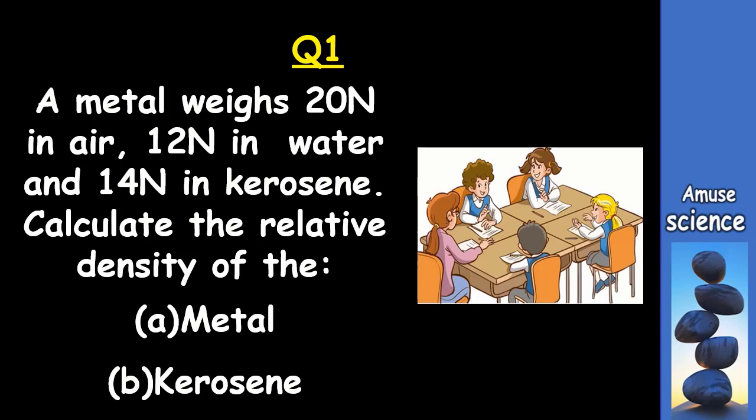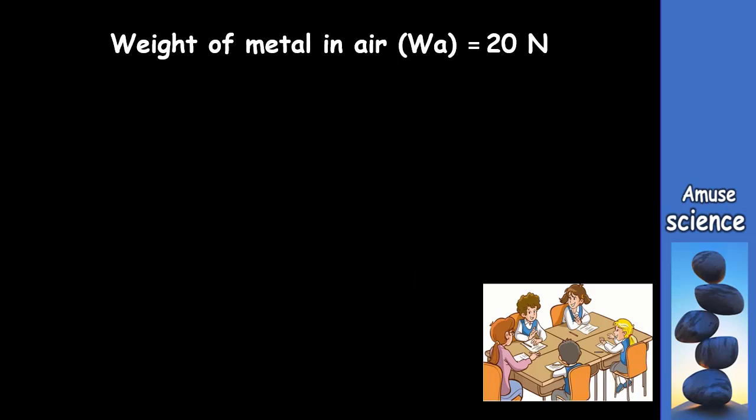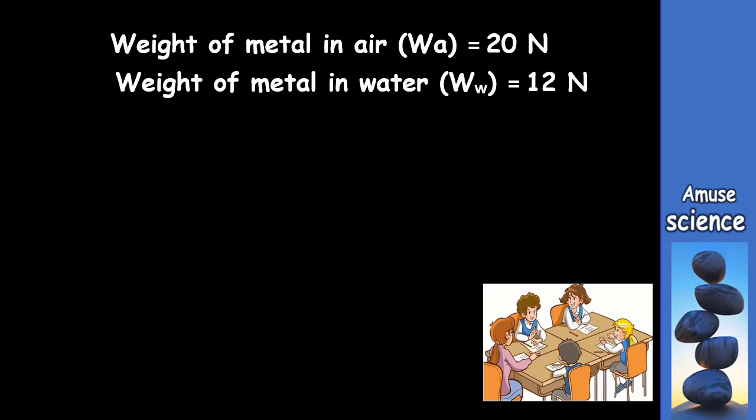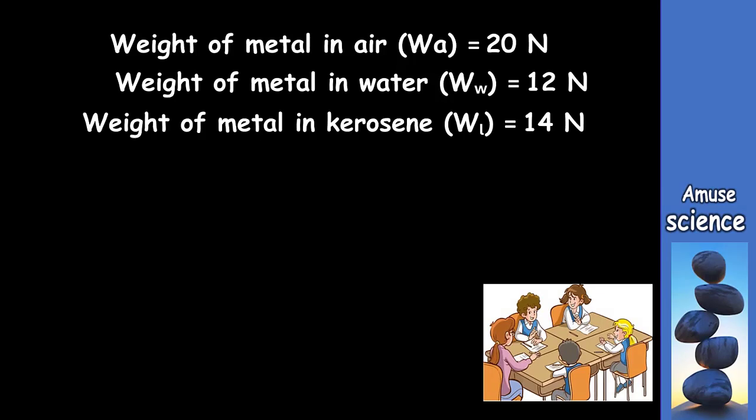So let's put down the details of the question so that we can analyze it well. First of all, we have the weight of the metal in air, which we are representing by WA, is equal to 20 newtons. The weight of the metal in water, which we are representing by WW, is equal to 12 newtons. And the weight of the metal in the kerosene, which we are representing by WL, is equal to 14 newtons. So you have been asked to first of all calculate the relative density of the metal.